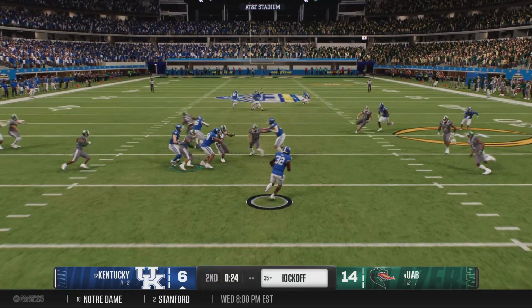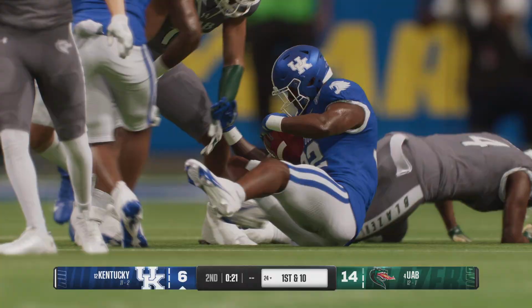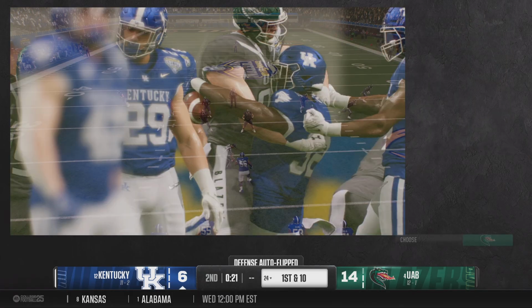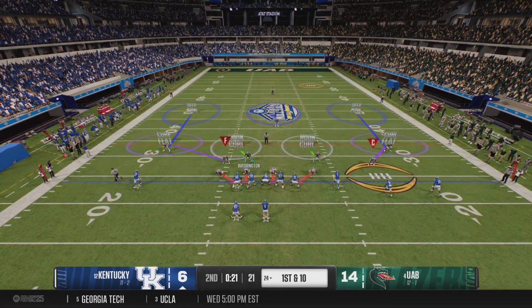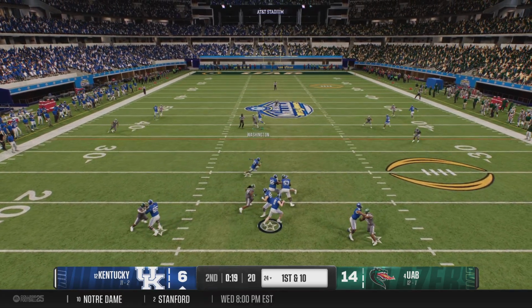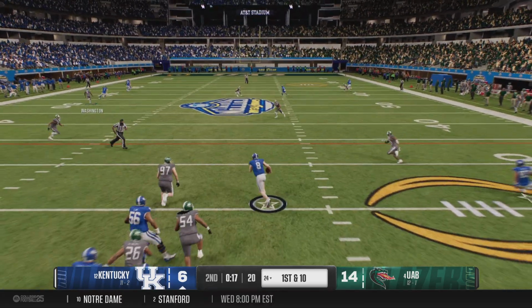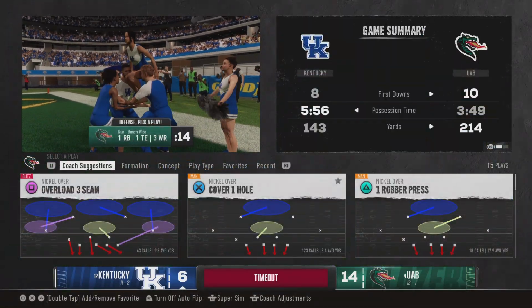He's going to try for a return from a couple yards deep in the end zone. Not much on the return. They'll stop him at the 24. Good coverage. And the Kentucky offense is back out on the field. If they want to cut into this lead before halftime, they have to work quickly now. Bringing pressure. He's going to pull it down and run. Quarterback gets down to avoid the tackle. And the timeout is...